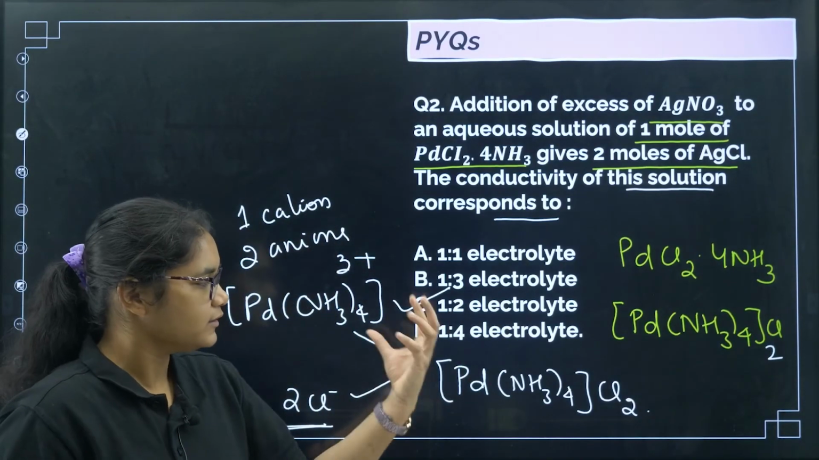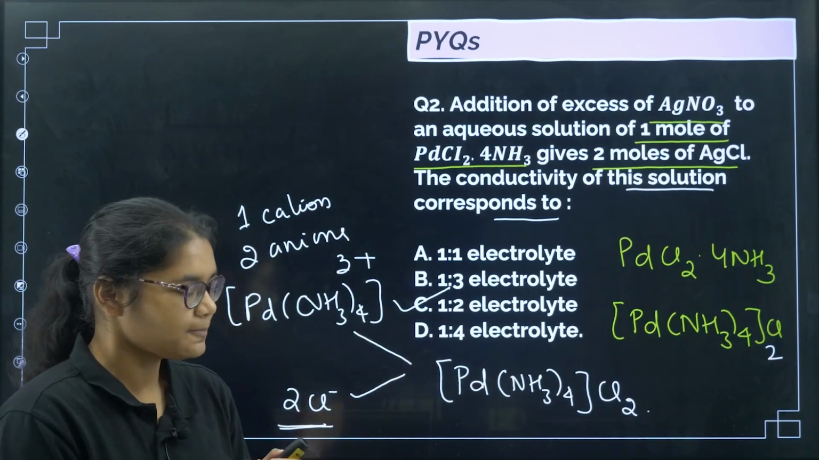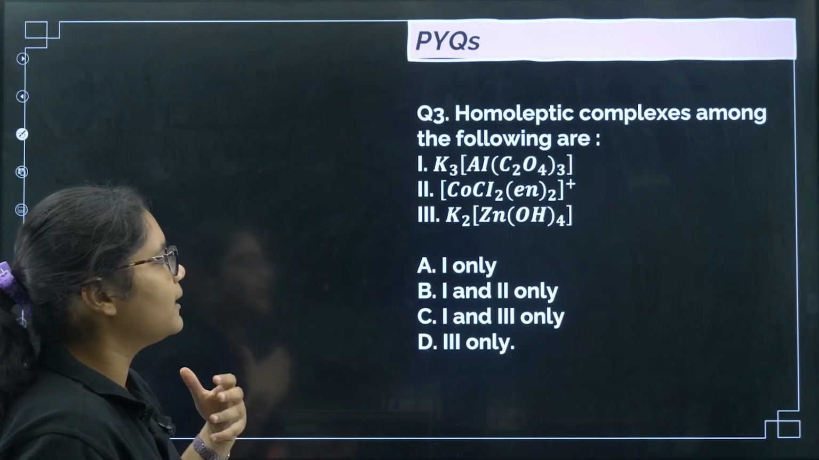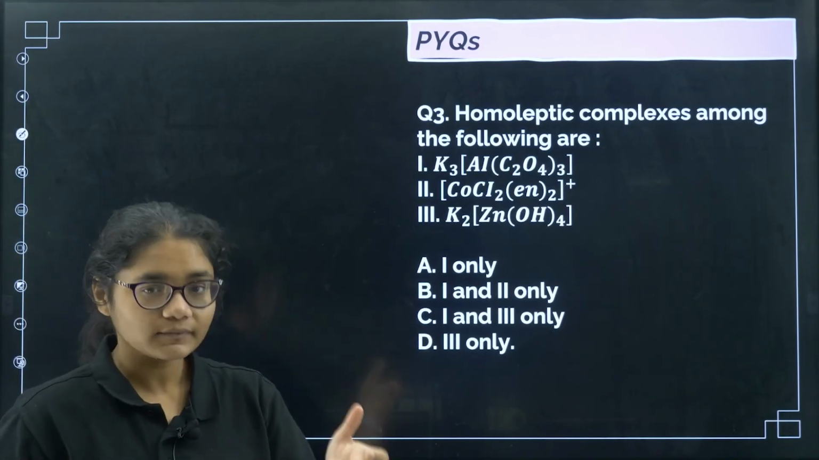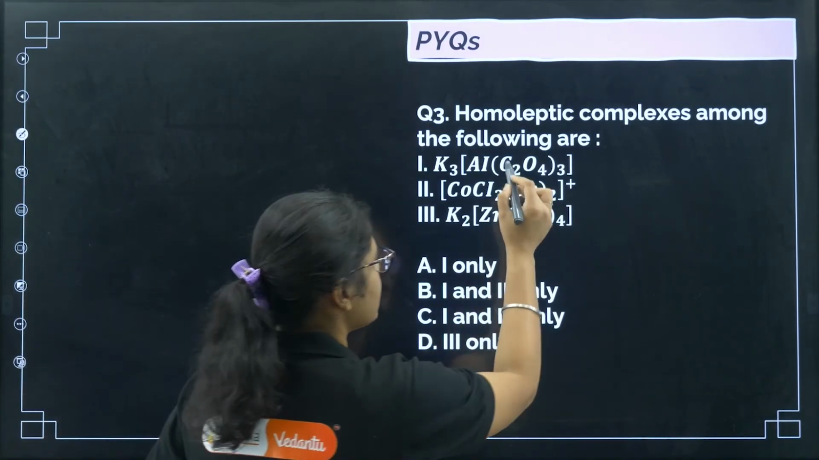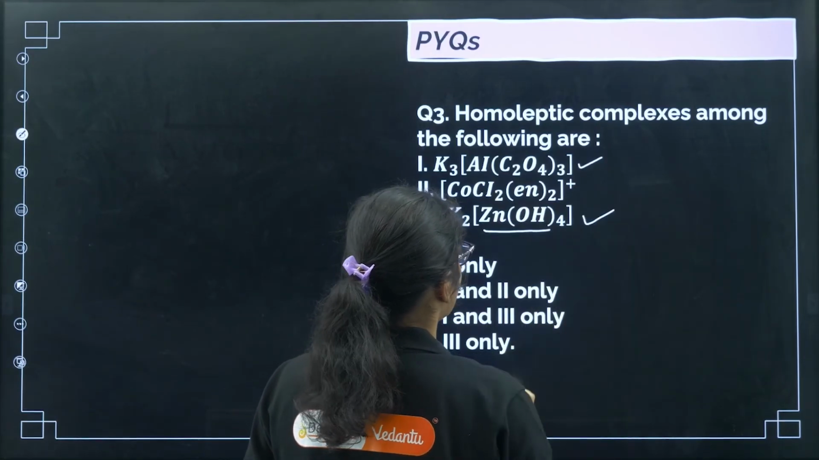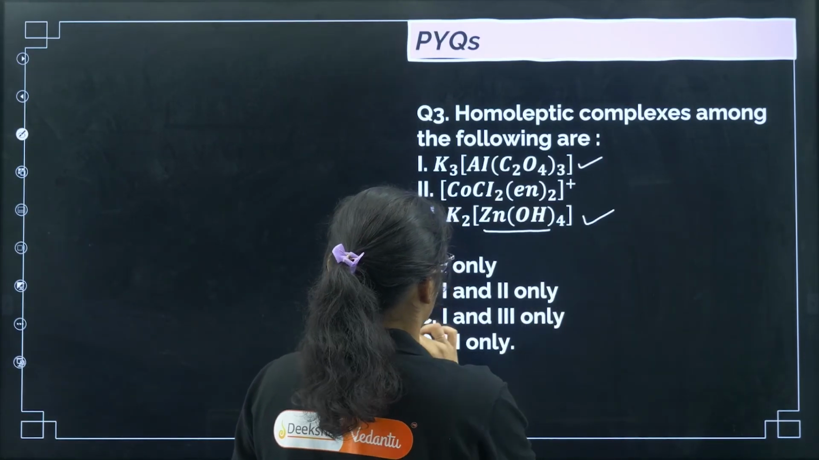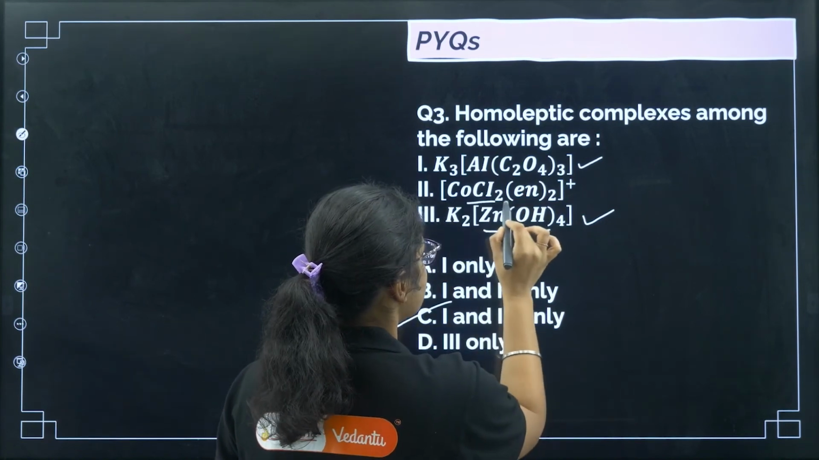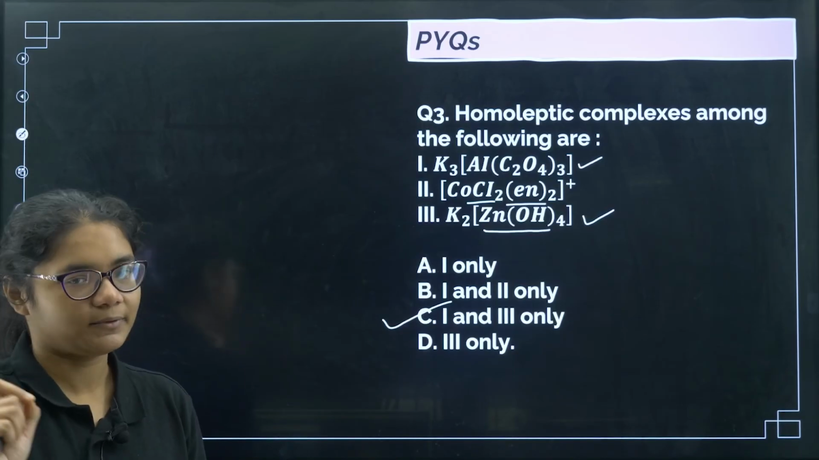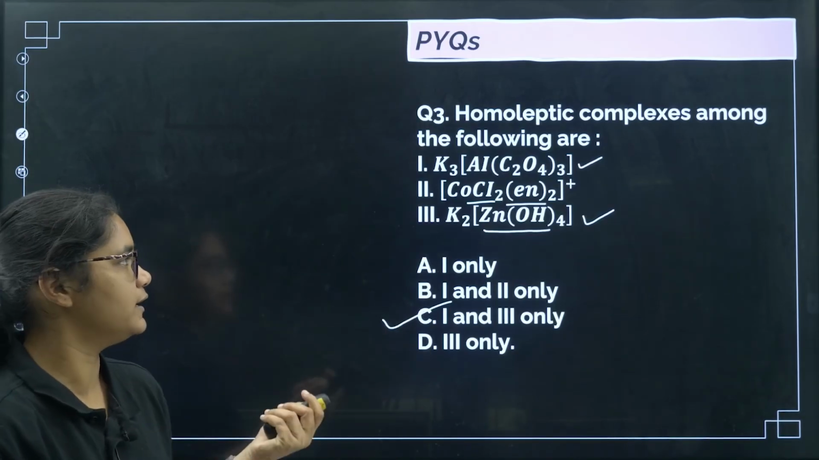Number of cations to number of anions. Okay. Next, the homoleptic complex among the following. So you know homoleptic means all the ligands should be the same. So here all the ligands are C2O4. Here also all the ligands are NH3. So 1 and 3 only. Here chlorine is there, en is there. So these are 2 different types of ligands, so it is a heteroleptic complex. Okay, so we will get 1 and 3.